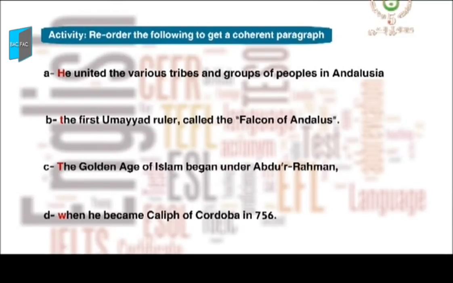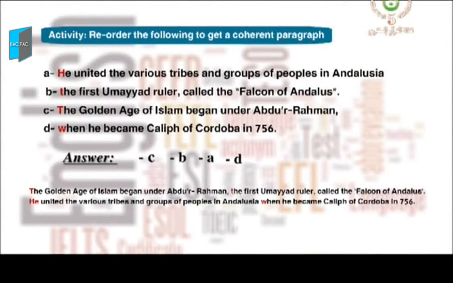Sentence B. The first Umayyad ruler called the Falcon of Andalus. Right, it doesn't start with a capital letter, but it ends with a full stop this time. The third one, the golden age of Islam began under Abdurrahman, This sentence starts with a capital letter, but doesn't end with a full stop. There is just a comma. And when he became Caliph of Cordoba in 756. This sentence is the second part of a sentence as it starts with a small letter and ends with a full stop. Right? Let's do our activity now.